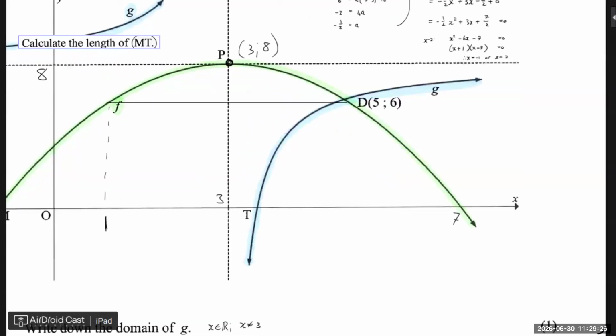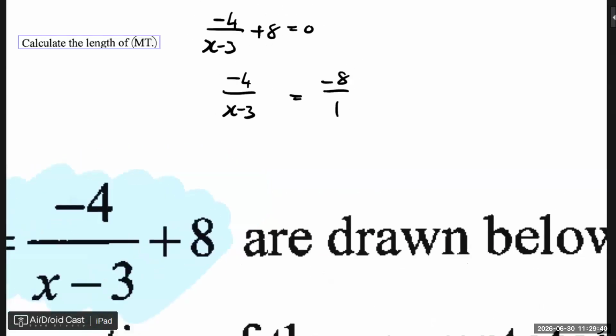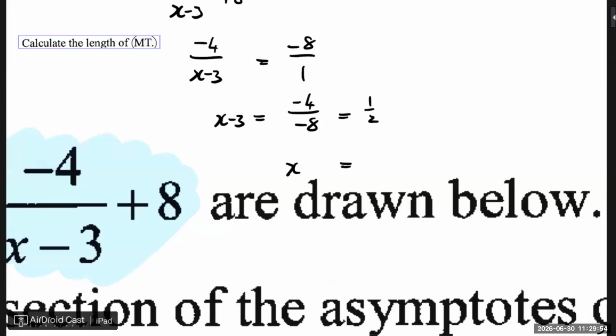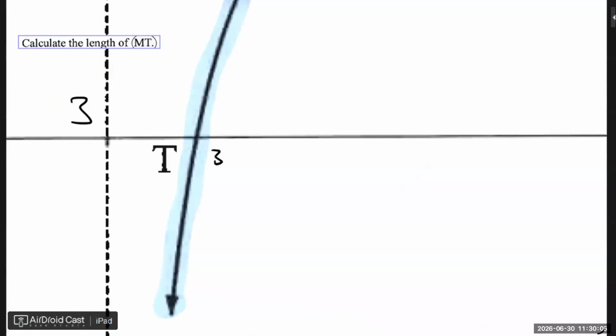And then to get t, we need to equate this to 0. So if we equate that to 0, we have -4 over x minus 3 equal to -8 over 1, basically. We can cross multiply, or we can just say x minus 3 is then -4 over -8, which is just a half. So x then is 3 plus a half, which is 3.5. You all got 3.5. So that is then 3.5.